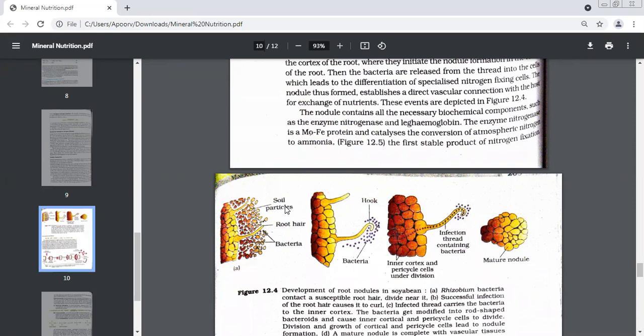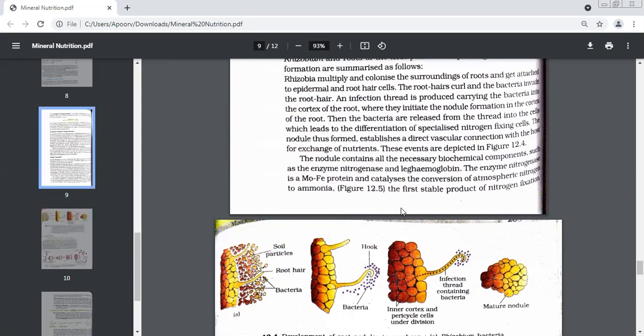What shape is it getting? It will curl. Yes, it will curl. So a hook-like structure is formed, and then we have an infection thread. All these bacteria are going to go inside. Which area have they reached of the root hair now? The middle portion, what was it called? Cortex. And after they reach the cortex, which process is initiated?